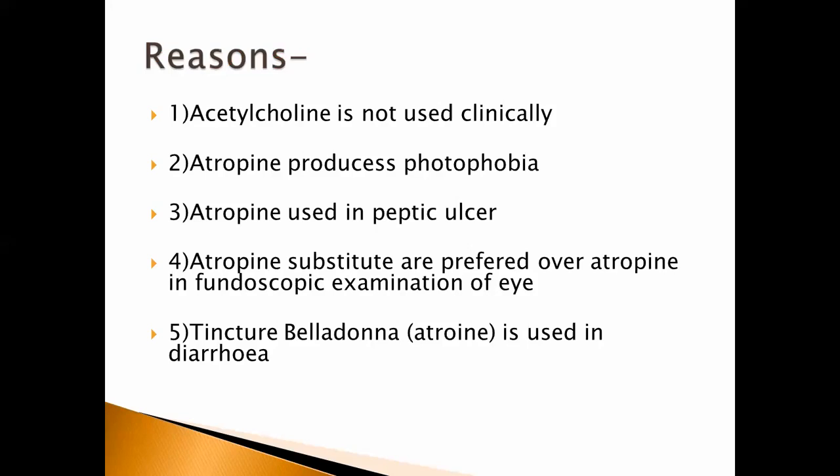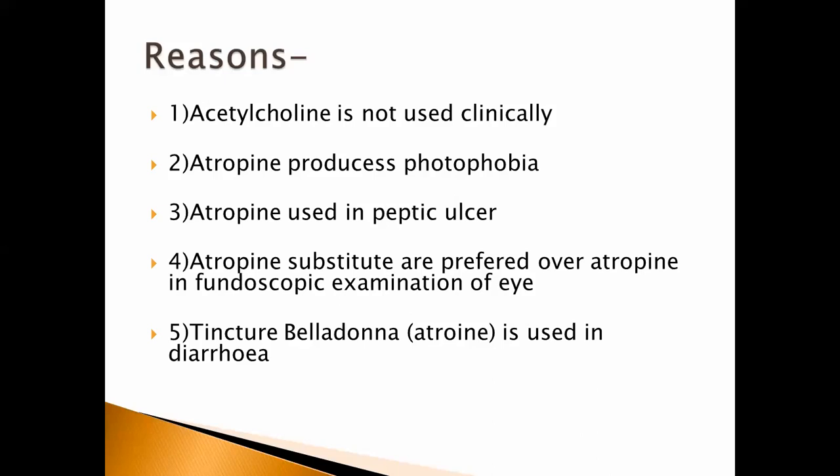Atropine acts as anticholinergic or parasympatholytic agent, also antimuscarinic agent. Antimuscarinic means they block the action of acetylcholine at the muscarinic receptor. By acting as anticholinergic and antimuscarinic agent on the exocrine gland, they block or reduce the exocrine secretion. By acting as anti-secretory agent in the peptic ulcer, it reduces or blocks the hydrochloric acid secretion in the GIT, and therefore it is used in the peptic ulcer.